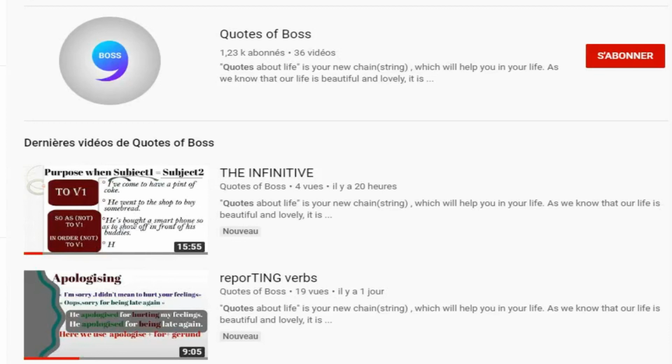This is the end of this lesson. I hope you understood the simple present in all its uses. I think you should produce your own sentences using the simple present in all its forms, the affirmative, the negative, and the interrogative. Then remember he, she, and it take the s.